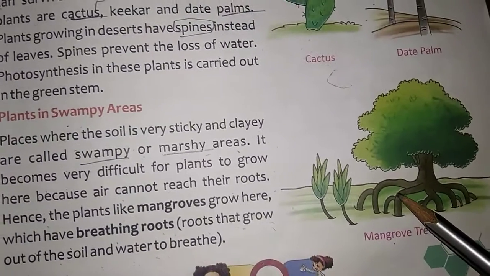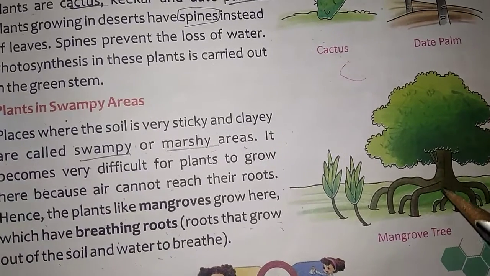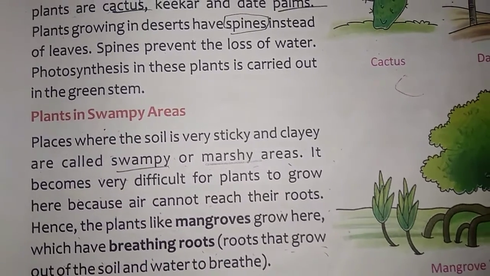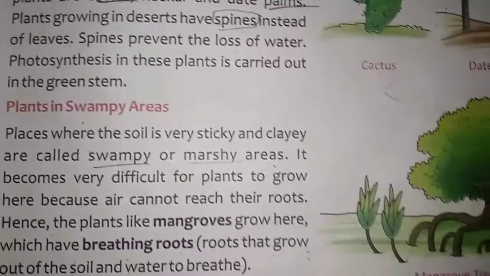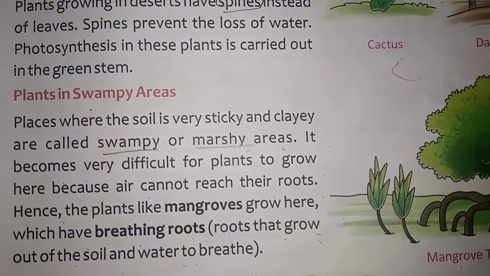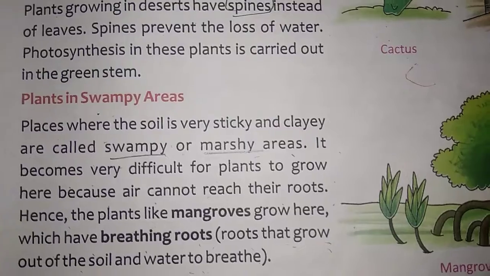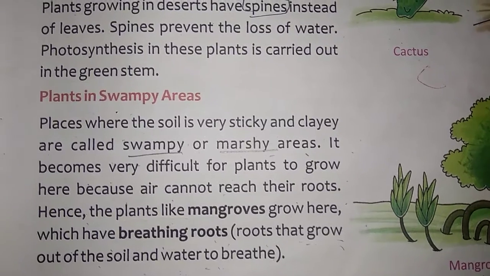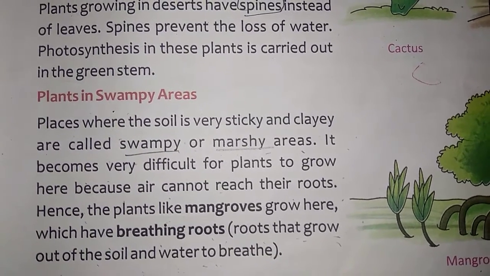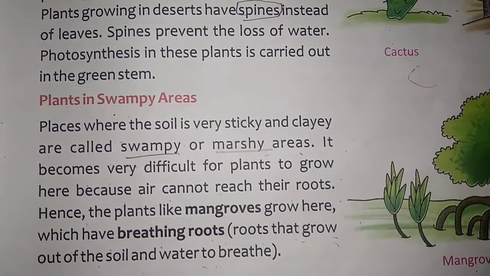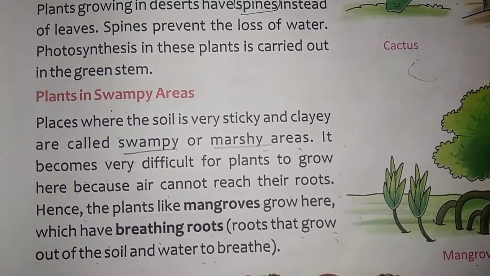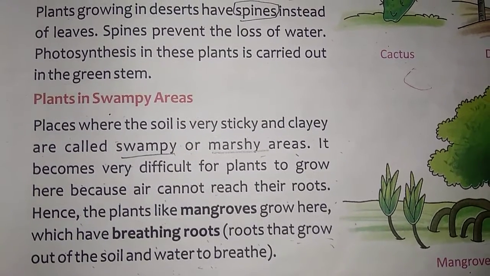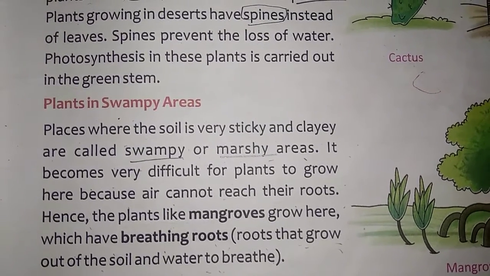The roots come out of the ground, upwards. In a marshy area, the roots come up and absorb air to breathe, because air cannot reach inside. That's why in mangrove trees the roots come out of the ground.